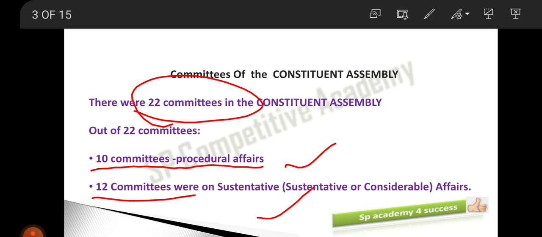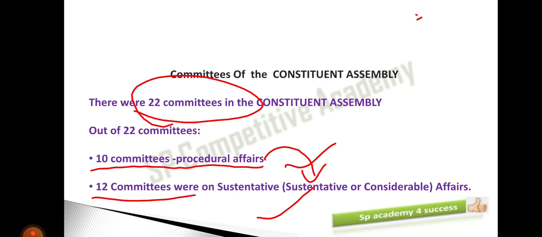Procedural affairs are related to the procedures that are used for administering the substantive affairs. So that is procedural affairs, used for the substantive affairs that we have discussed.